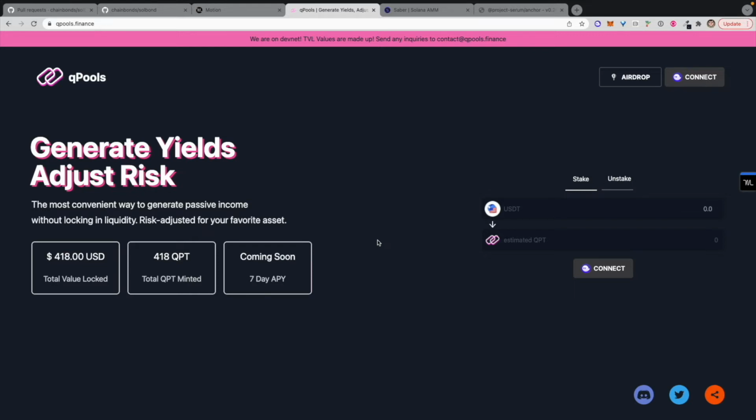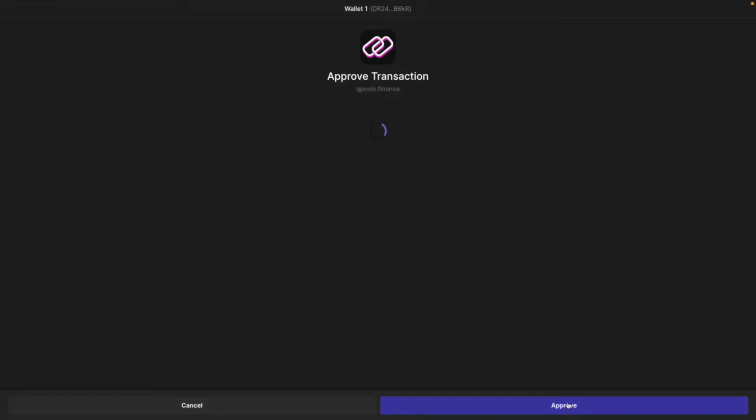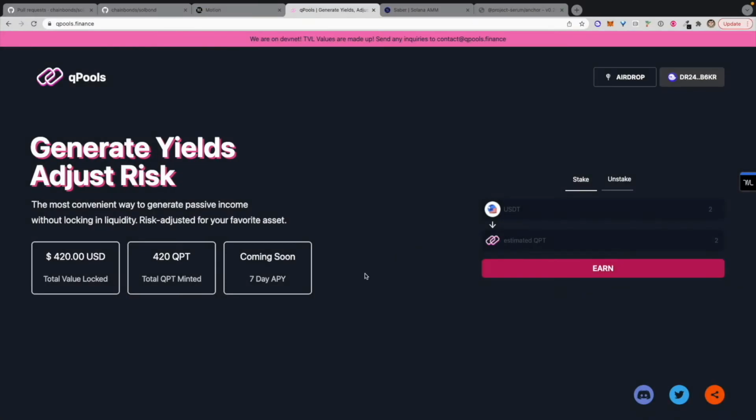As you can see, we display values such as the total value locked and the total amount of QPT minted on the left. We will also soon display the 7-day APY once we have gathered enough historical data. We can then proceed and convert our USDT to QPT to start generating passive yields. We approve the transaction, and as you can see, the TVL value is updated.